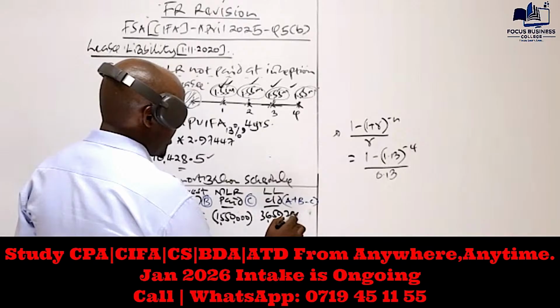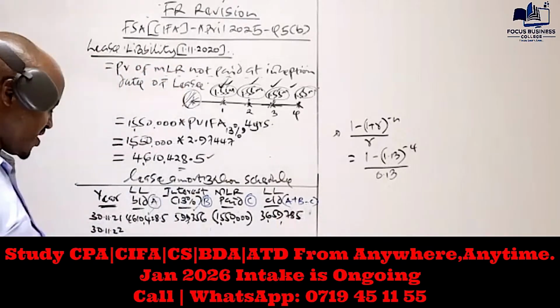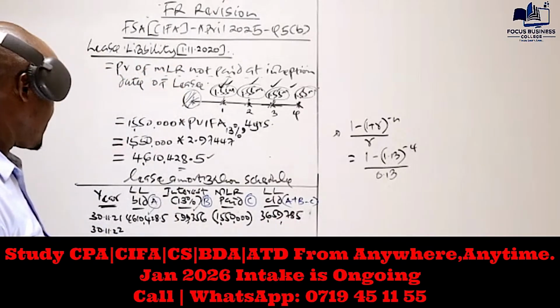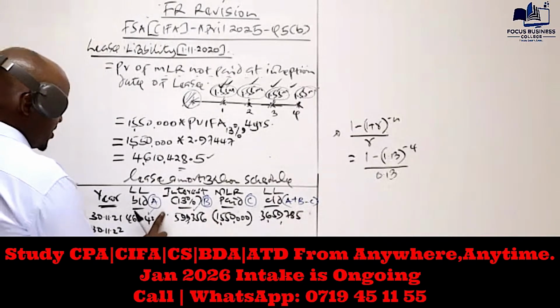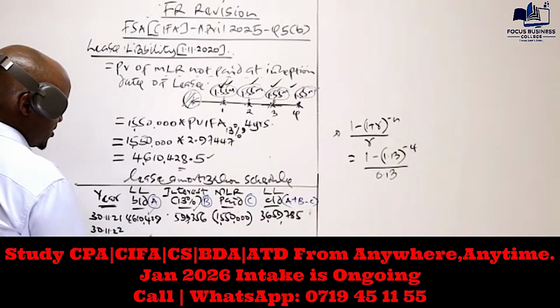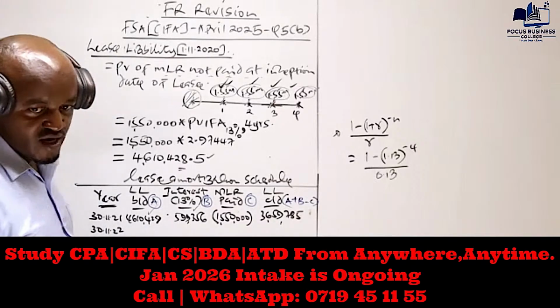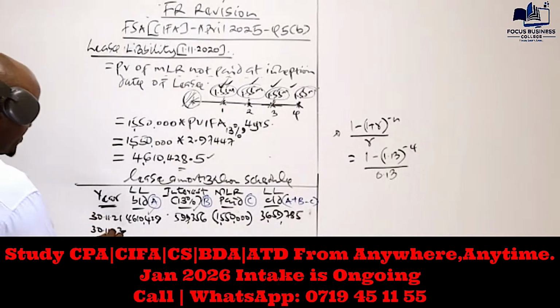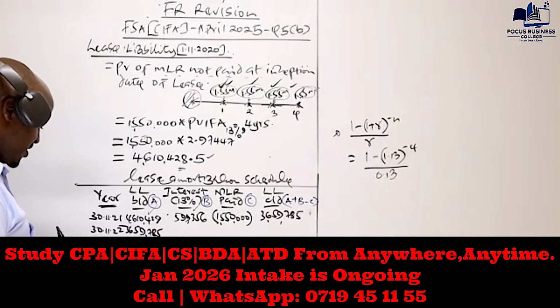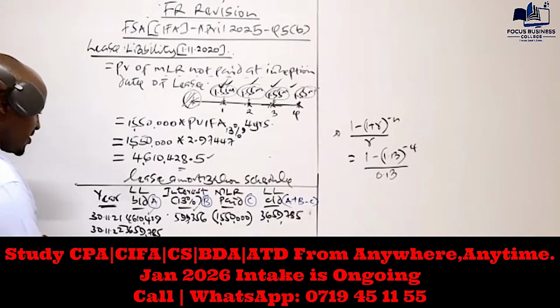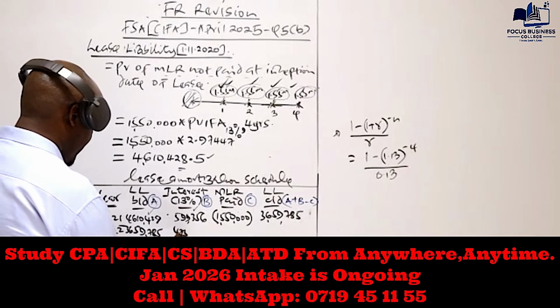Let's work with that to the nearest whole number. It should be 9. So that will be the opening balance here, 3,659,785. So we compute interest, which is the 13%. Basically, I'm getting 475,772.